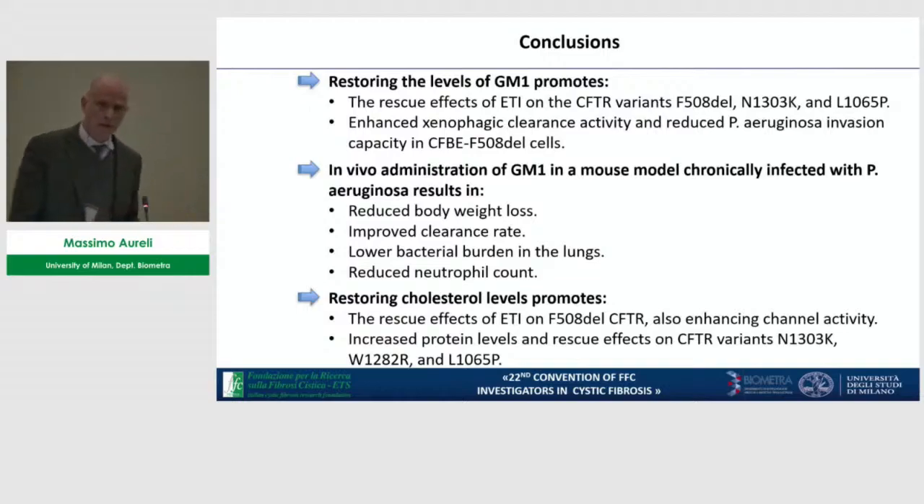For what concerns cholesterol, we found that restoring the cholesterol levels has an adjuvant effect also in terms of activity for ATI, for the mutation F508 deletion, and also for other variants that, again, are involved in the perturbation of the folding and the channel stability.